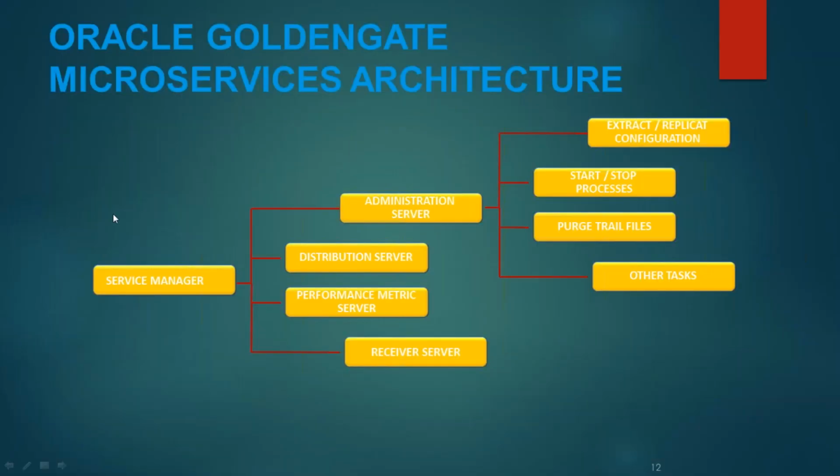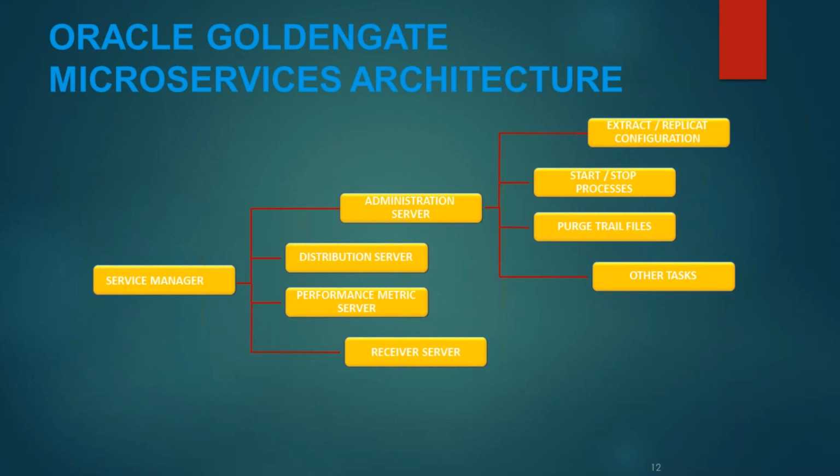So here you have service manager. Under service manager, you configure different services like administration server, distribution server, performance metrics server, and receiver server. Now, where do you configure Golden Gate processes like extract, or stop the processes? All those tasks are done under the administration server. So you do the extract and replicate configuration, setup, troubleshooting, anything else you have to do; all those tasks fall under administration server.